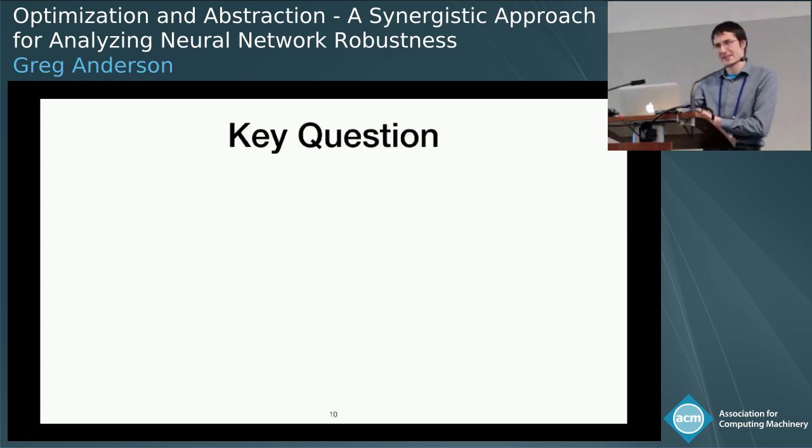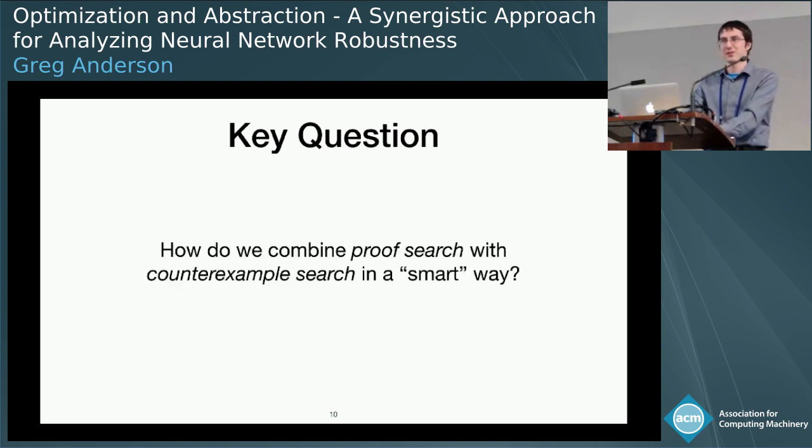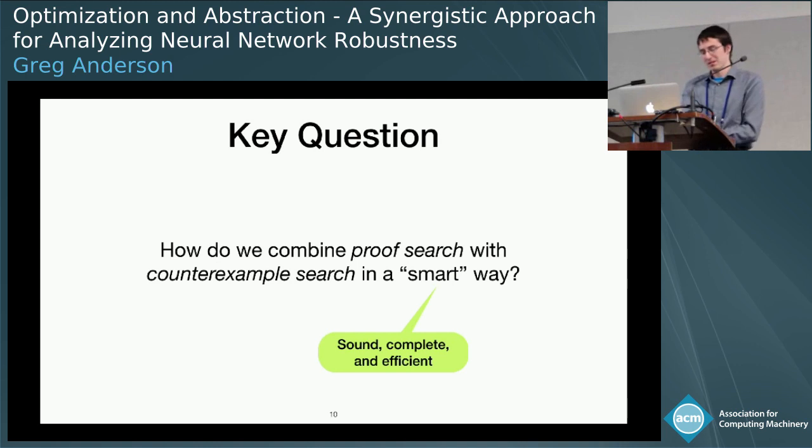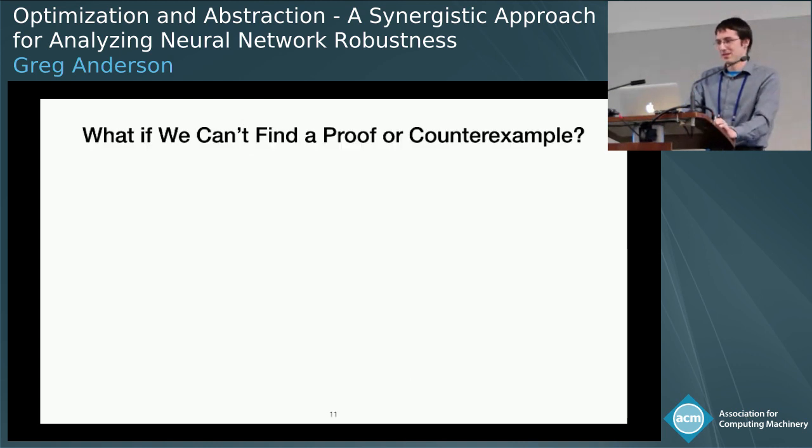So that brings us to the key question of our work, which is we have a proof search and we have a way to search for counterexamples, but how can we combine these two things in some smart way to get something that is sound, complete, and efficient? And so clearly, if the proof search just works with no intervention, or if the counterexample search works, then we're done. So really the interesting case here is what happens if we can't find a proof or a counterexample? And there's two things we can do.